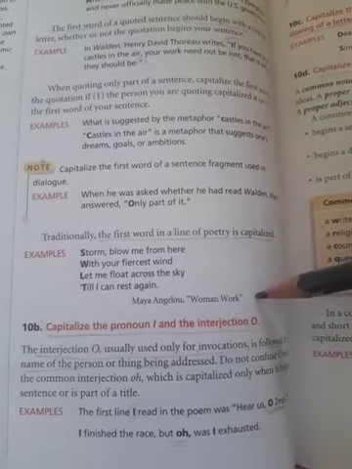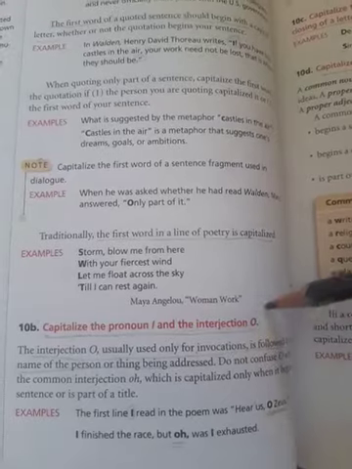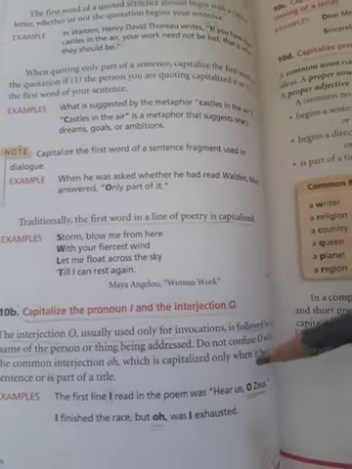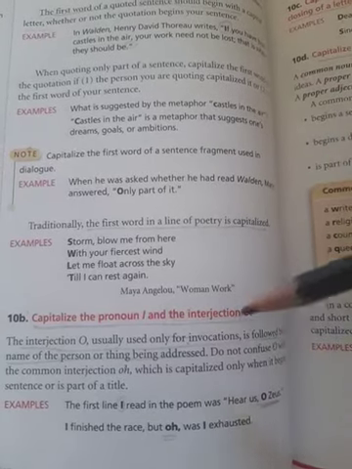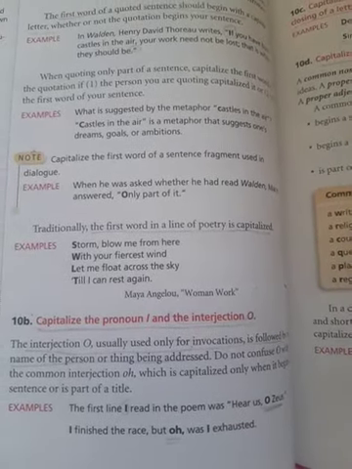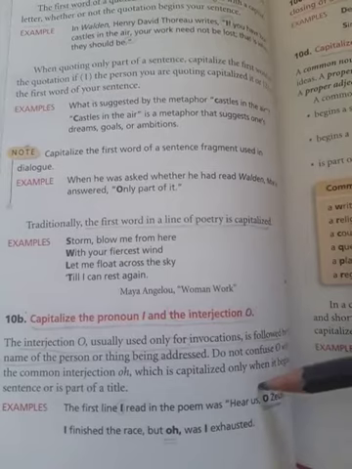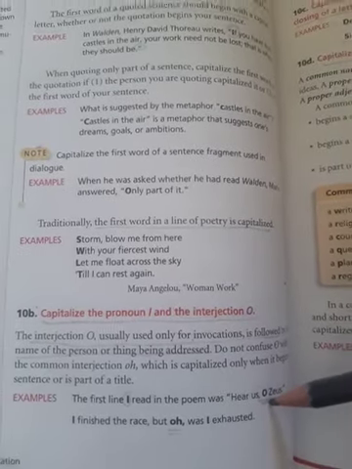Let's move to the interjection O. Okay, you have to know that O is used for invocations, for calling. For example, I say O, for example, Henry. So when you use O, you have to keep it capital.